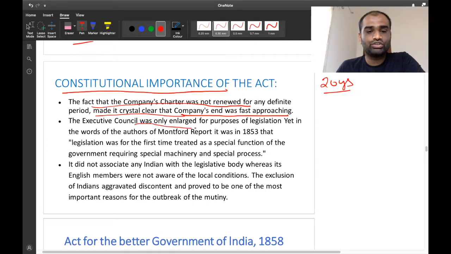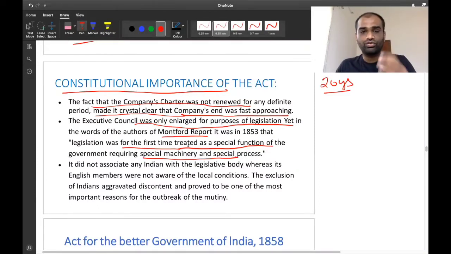Also, the executive council was enlarged not only for the purpose of legislation, but in the words of the Montford report, legislation was for the very first time treated as a special function of government requiring special machinery and special process. So a lot of apparatus was put into place for the legislative functions of the Governor General's Council. Clear?